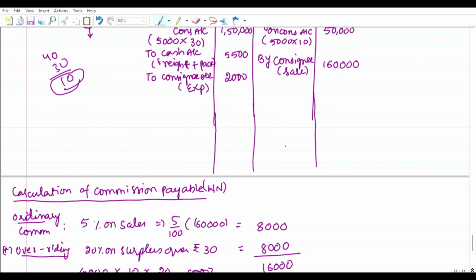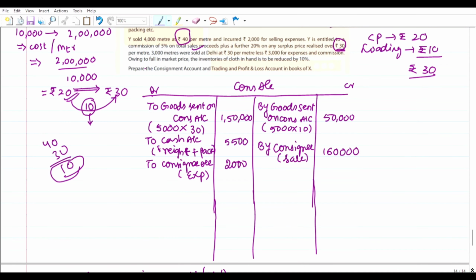Let us go for writing there. Commission payable is what we have calculated in working notes. So, to consignee account, and in working notes this is commission of rupees 16,000, what we have calculated. Now let us see.